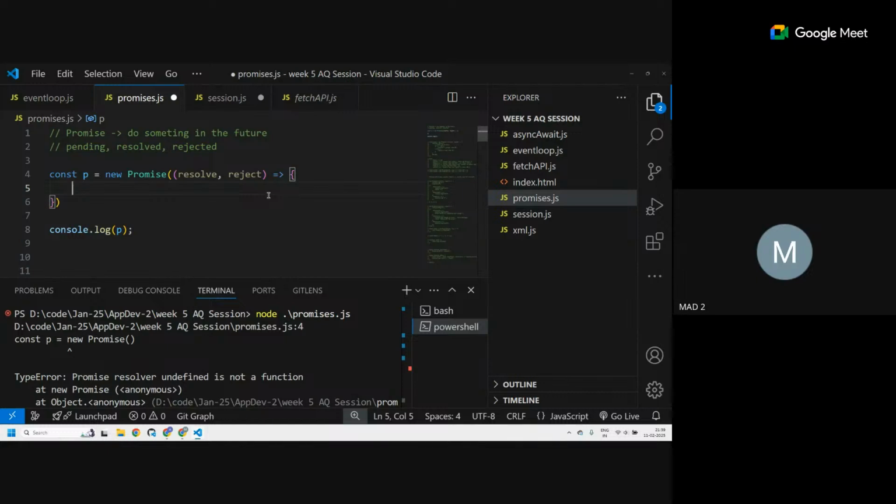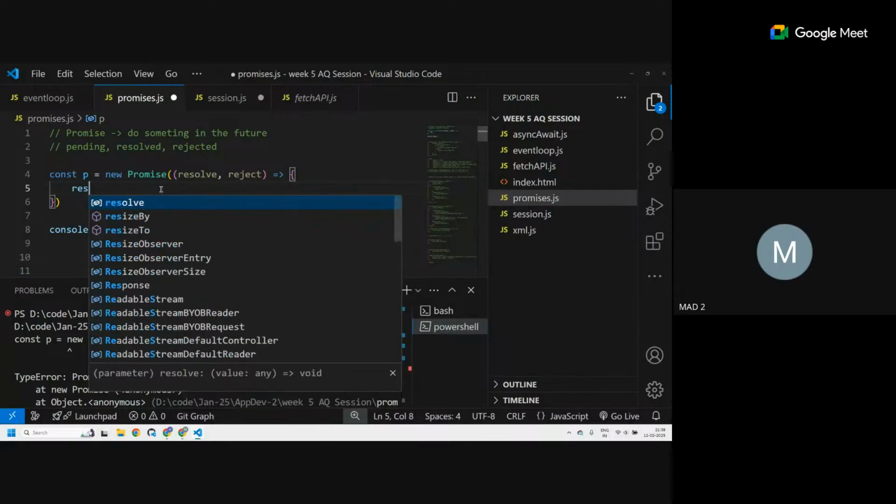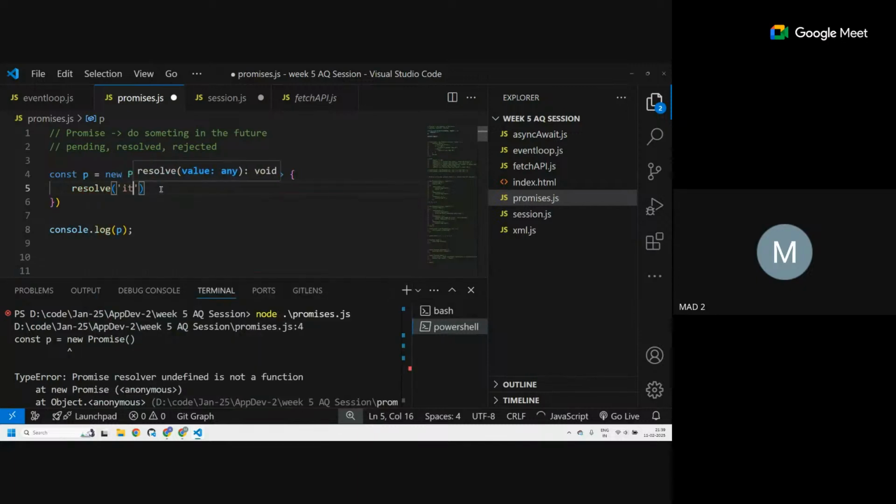In this promise, whatever code you want to execute is written over here. And if you want to resolve the promise, you can use whatever you wrote over here. So I wrote resolve over here. I can use resolve and give it some value. It's success. Now what happens? Whatever is inside this will execute. This is actually a function, called a callback function. When it's a success, when I say resolve, it will get the value of whatever string I pass in the resolve function.